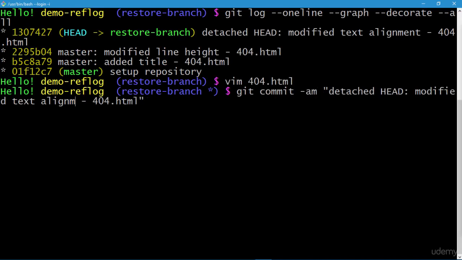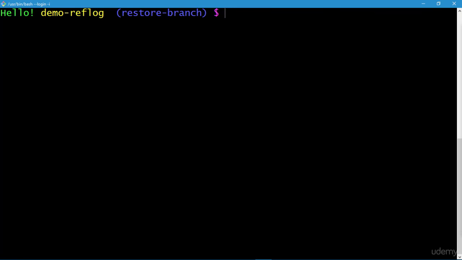So we'll just modify the action. That was modification of font family, and of course we'll remove this tag detached head and we'll replace it with restore branch. Press enter, and now let's clear the screen.